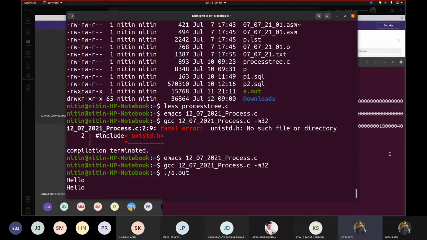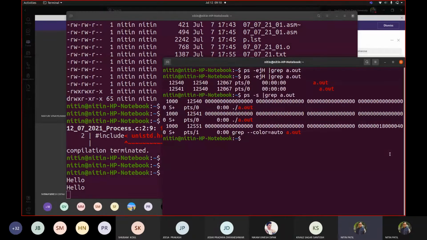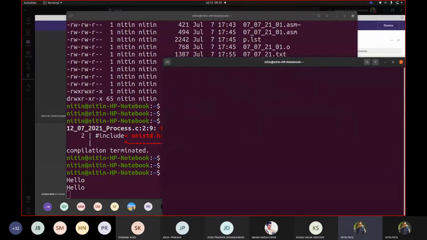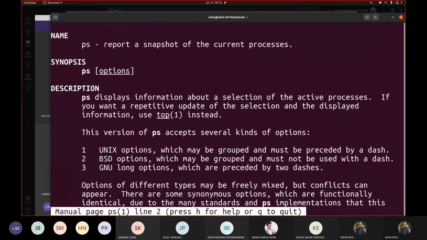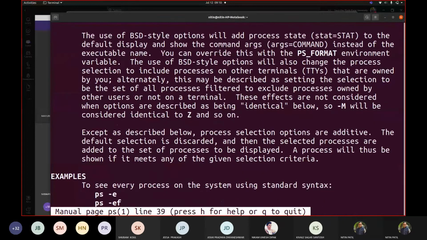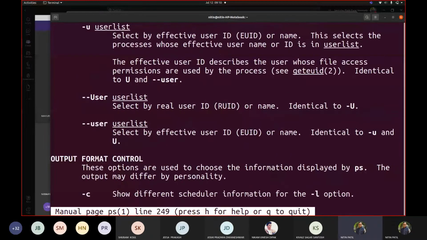Now, if I go here, let me see what exactly s plus means. So through the man page, let us go below and try to see the s and plus meaning. Yeah.